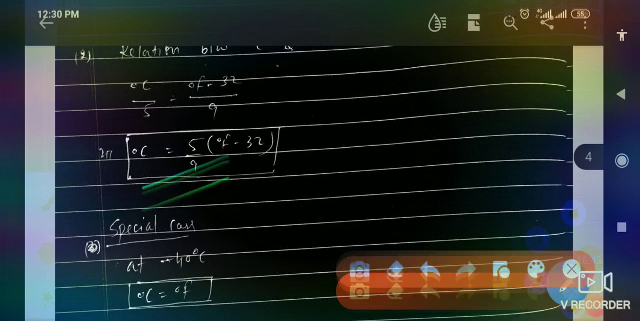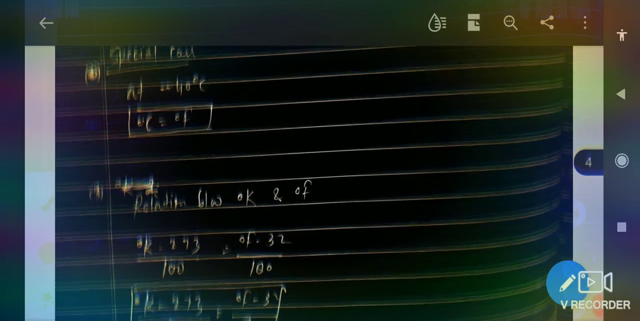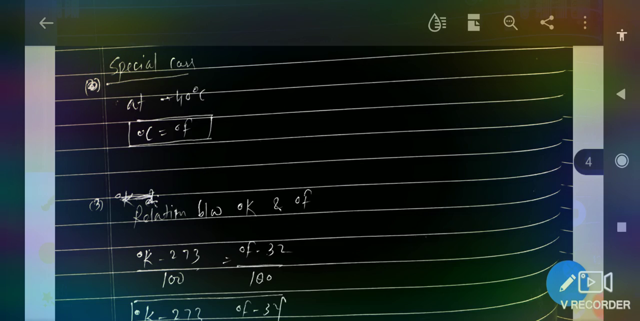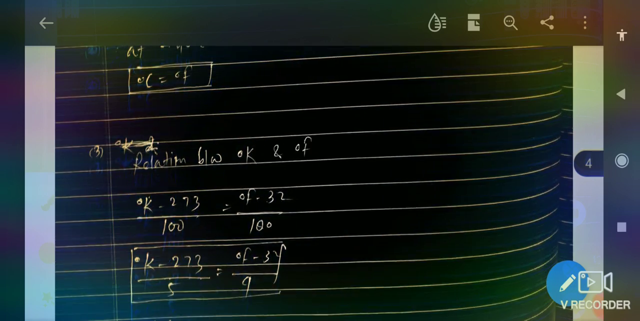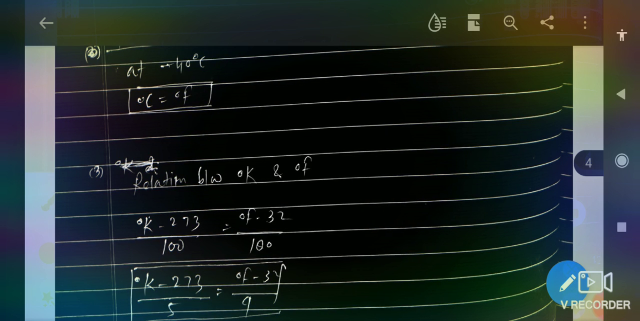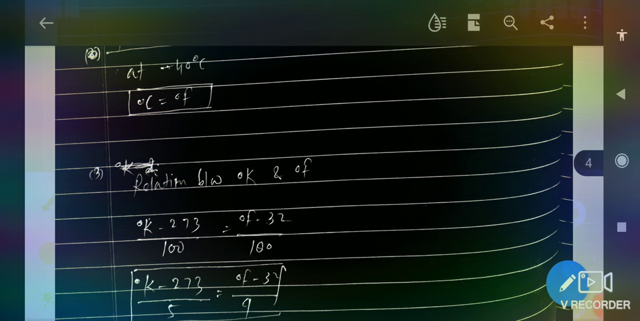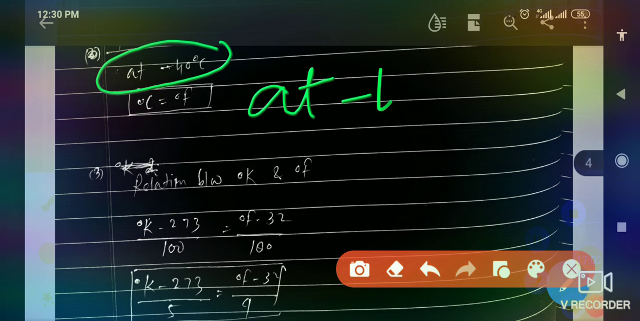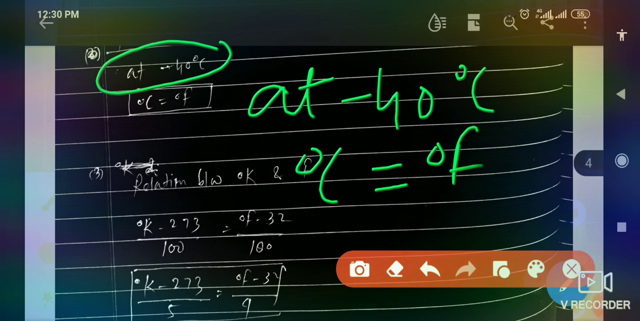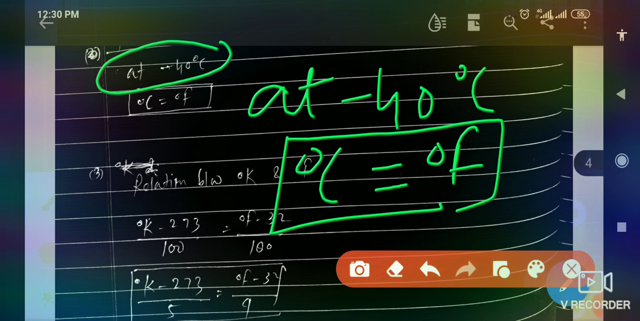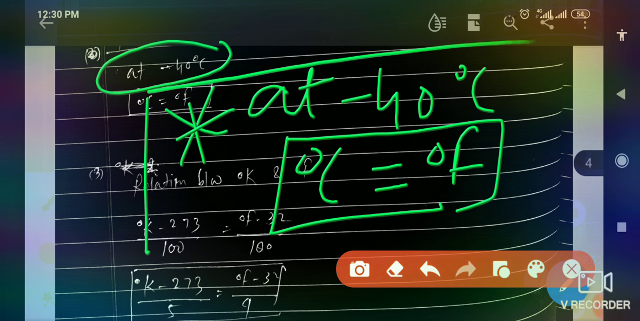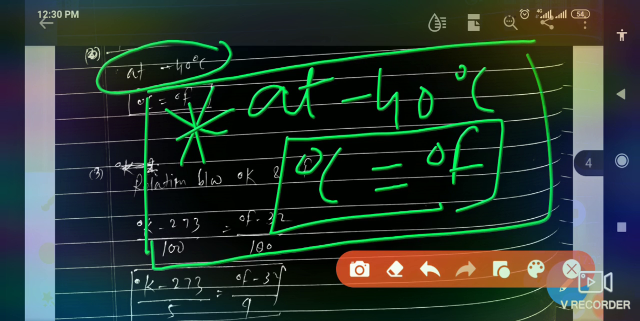Okay, now here we will discuss the special case. Remember, sometimes one question is asked: at what temperature are the degree Celsius and degree Fahrenheit scales the same? At minus 40 degrees Celsius, the degree Celsius scale and the degree Fahrenheit scale become equal. Use a star sign because this question is very important, so we cannot ignore it.